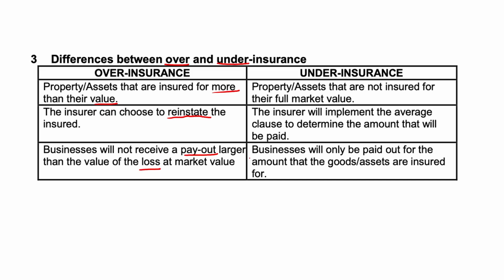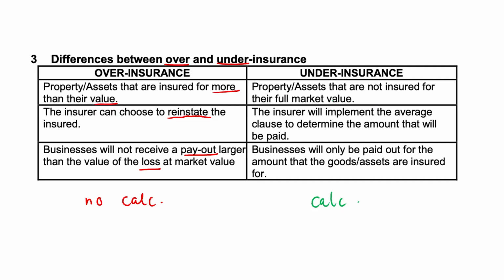That's over insurance. But under insurance, it's completely different. Remember, for over insurance, there is no calculation. But for under insurance, there is definitely a calculation. That's our average clause calculation. So property and assets that are not insured for their full market value have been underinsured.